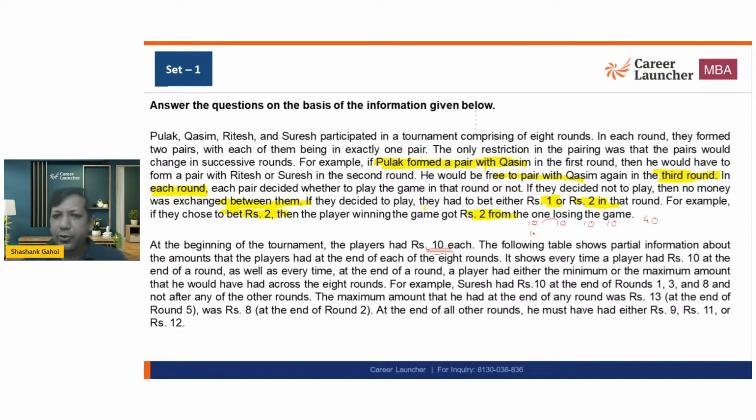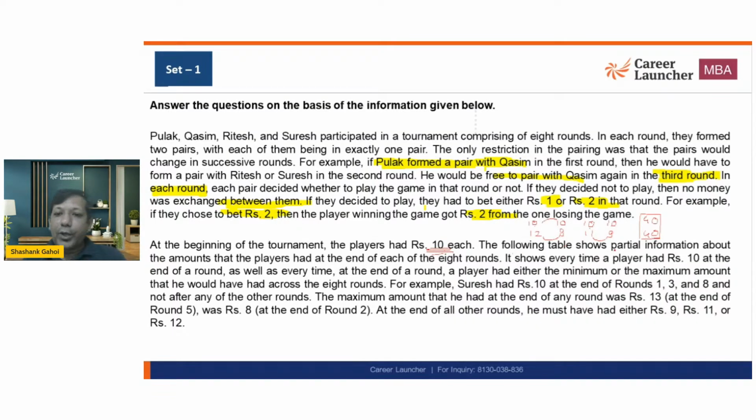This person is winning 2 rupees, this person is losing 2 rupees, so 12 and 8. Again, this person is winning 1 rupee, so 11, and this person is losing 1 rupee, so that is 9. So if I look at the total money in round 2, that is going to be 40. Money is moving from one person to another, but the total money in the game is always going to be constant, and that is 40 rupees.